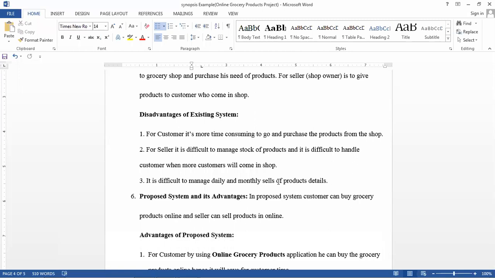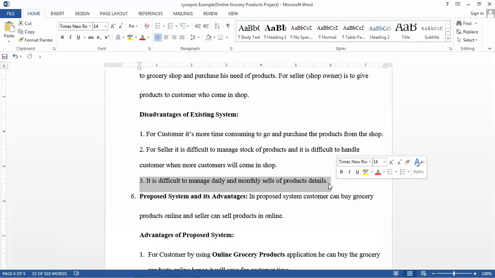Those are done automatically in the system only, so that is useful for the seller. Next, the third one: it is difficult to manage daily and monthly sales of products. Every business has to see its turnover, like how much was sold daily, and the sales of a particular product. You can see a particular product also, and monthly. This is very important. Daily and monthly, whatever concept you studied in BI, so every business needs reporting. That is important. Why?